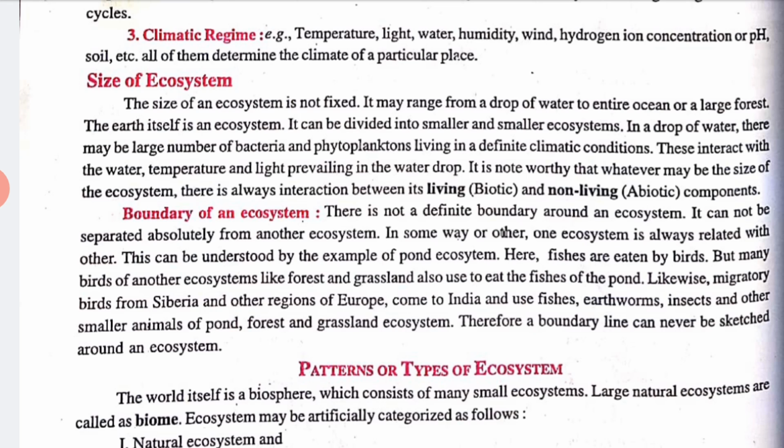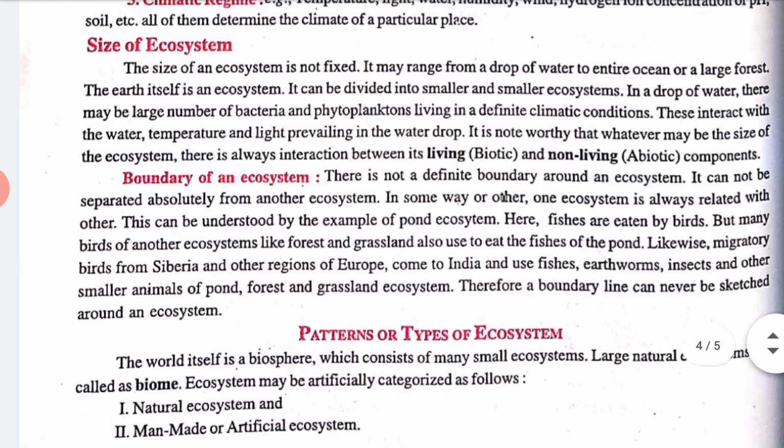Now, when we talk about the boundary of an ecosystem, what may be the boundary? There is not a definite boundary. It cannot be separated absolutely from another ecosystem. In some way or other, one ecosystem is always related to another, right? This can be understood by the example of a pond ecosystem.